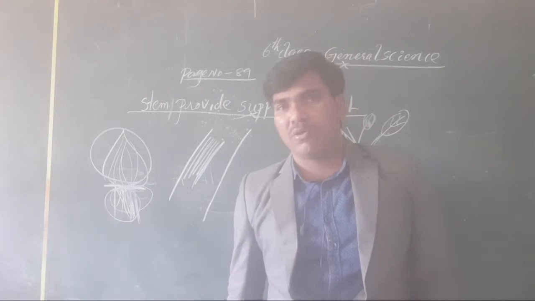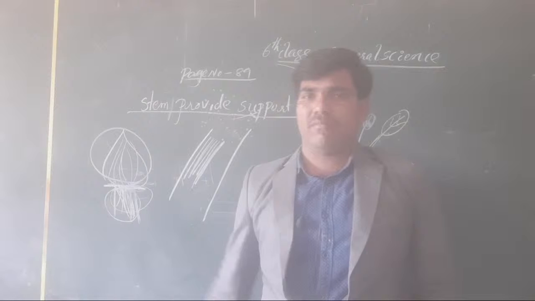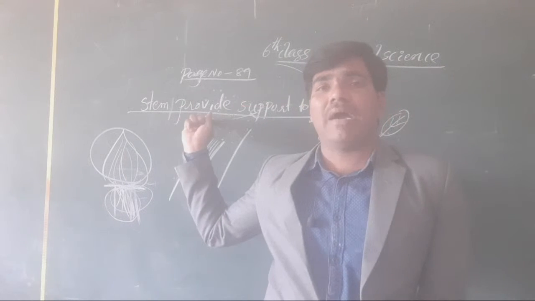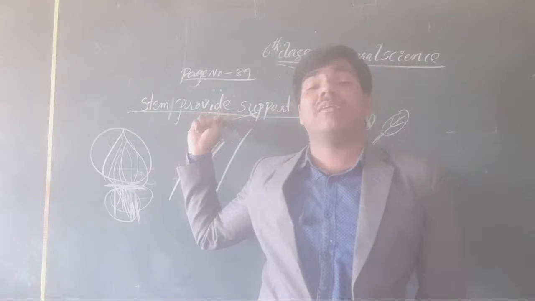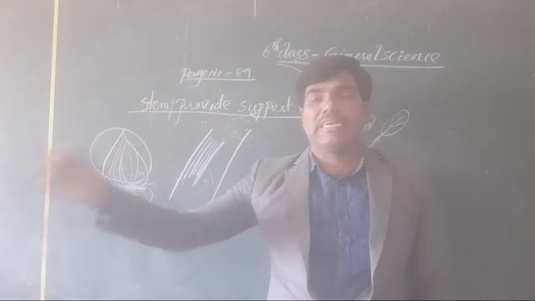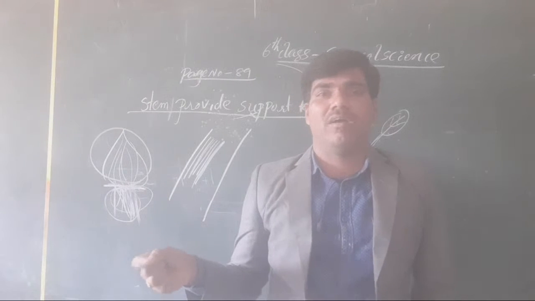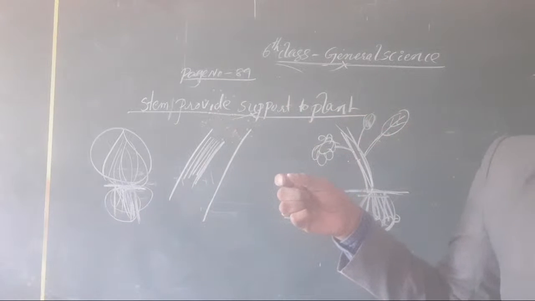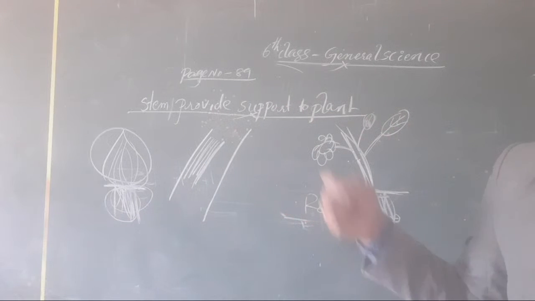And one more important part in our plant is the flower. Okay, the flower attracts insects to maintain pollination in our plants actually. Okay, clear or not, all of you?